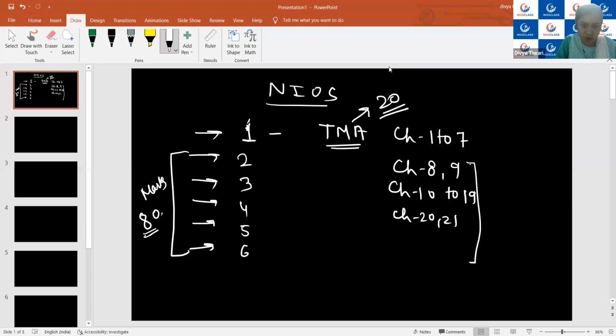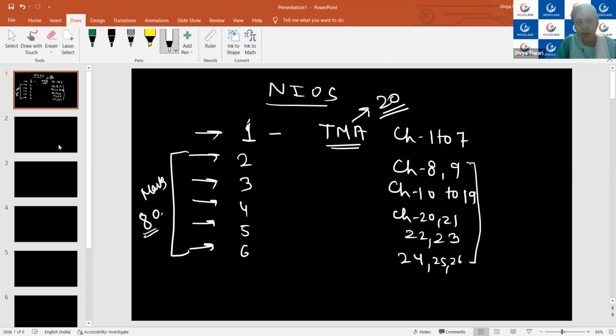And then module number 5 will be having trigonometry. That means what is trigonometry, what are the basic applications, that we will be seeing in module number 5. So this will be having 2 chapters, 22 and 23. And the last module will be statistics, which will be having 3 chapters, 24, 25 and 26.